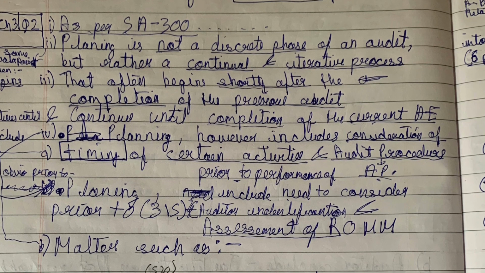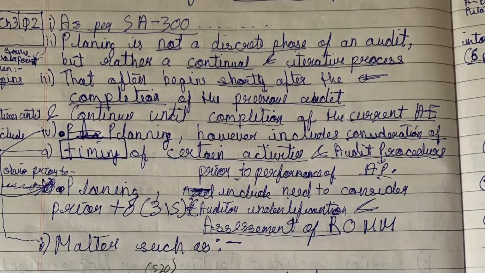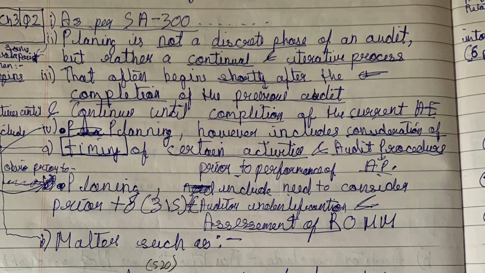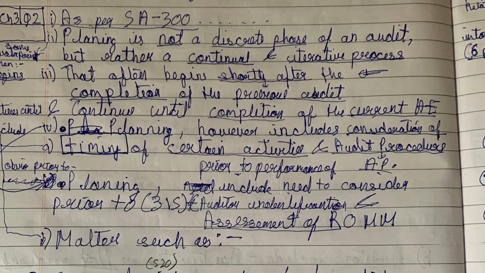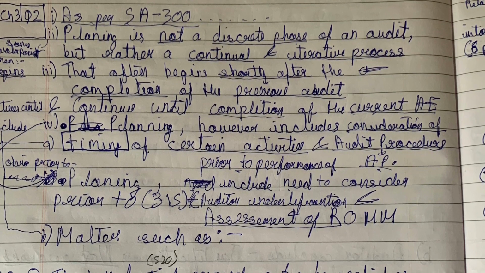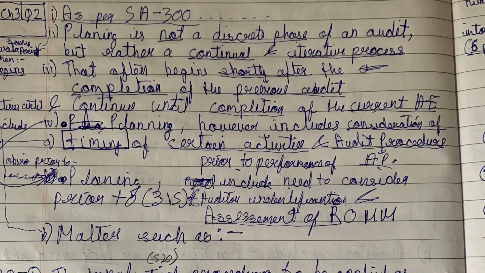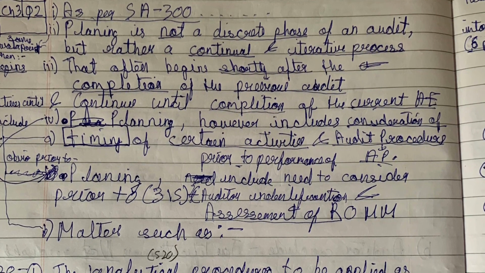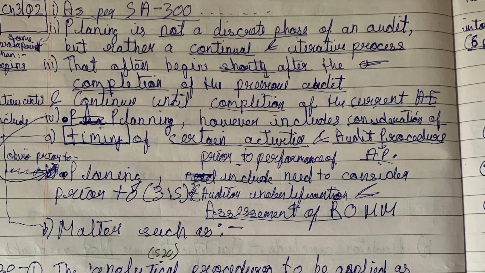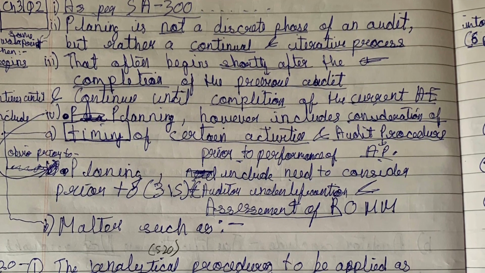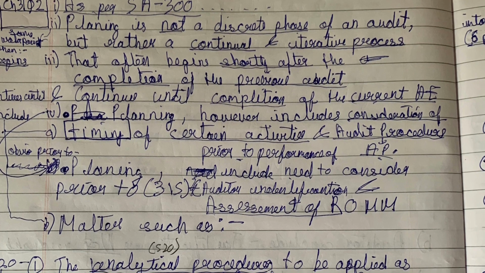Second, it often begins shortly after the completion of a previous audit and continues until completion of the current audit engagement. Next, planning, however, includes consideration of timing of certain activities and audit procedure prior to performance of audit procedure.